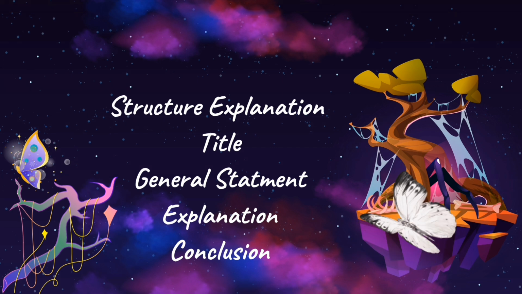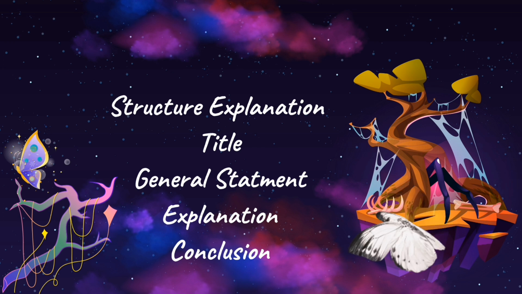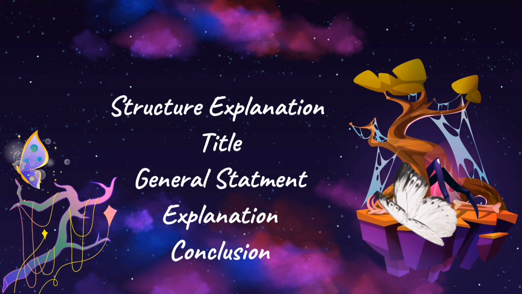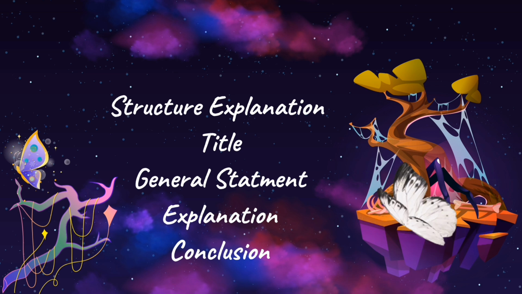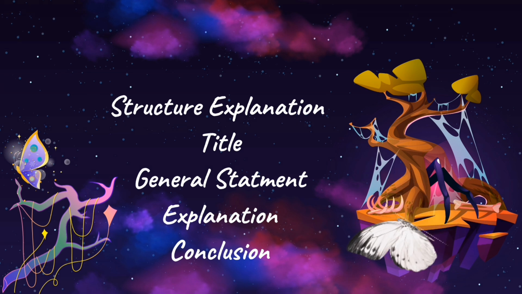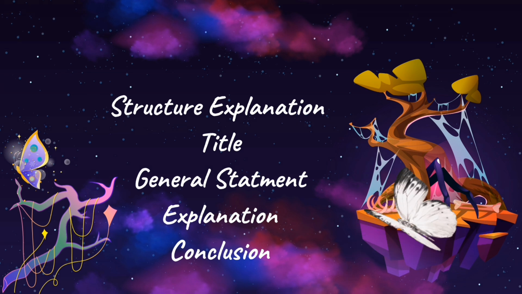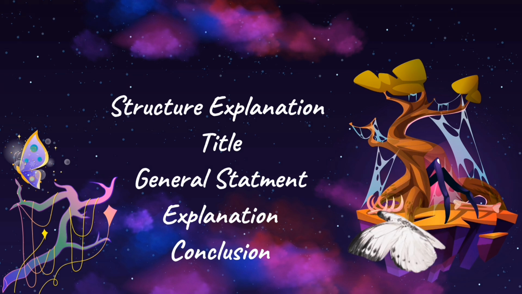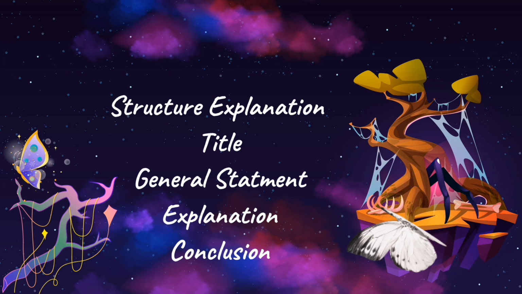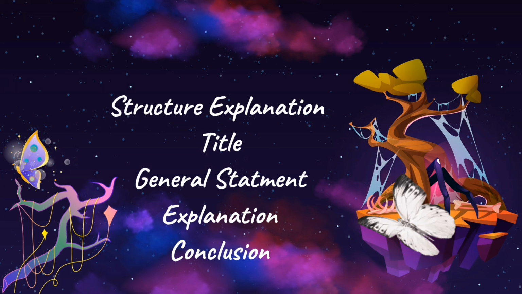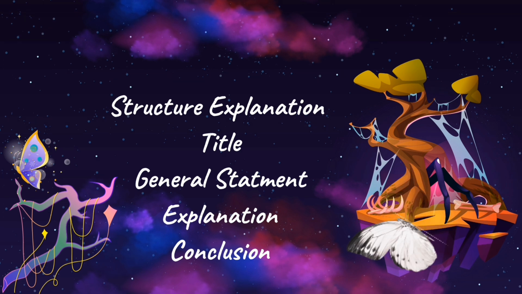A general description of the matter described in the text will be explained. Explanation. This section provides a series of processes on how and why something happens, or cause and effect explained through a series of events. Conclusion, which contains the conclusion of the entire process that has been explained previously.